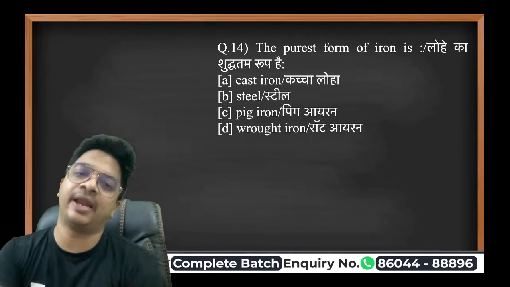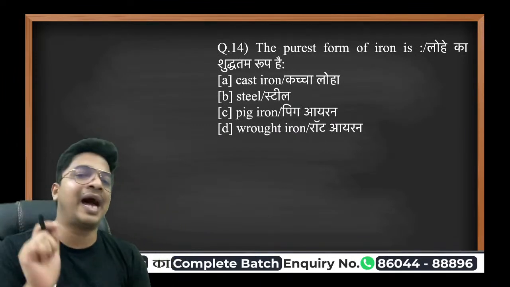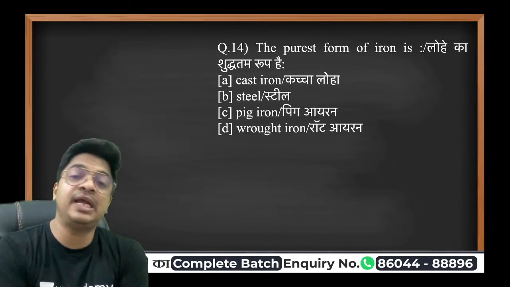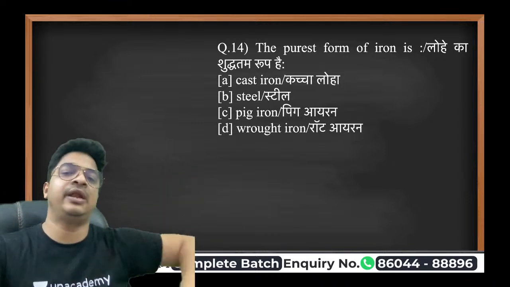The purest form of iron, what do we call it? It is called wrought iron. Wrought is the purest and the commercial form of iron, the kind of iron that you use in the metro bridges. It is actually wrought iron.